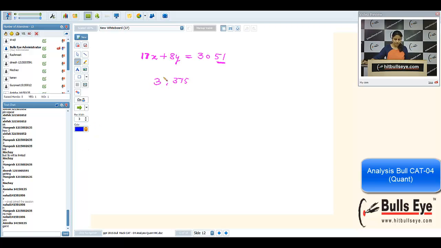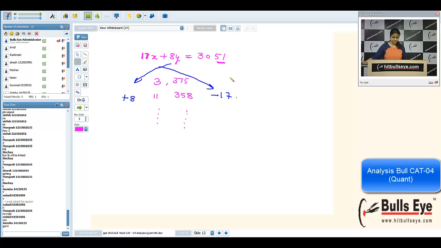Now I'm writing all the possible solutions. I'll add 8 to this and will subtract 17 from this. If you add 8 to 3, you will get 11. And in this case, you will get 358. These many solutions are possible.